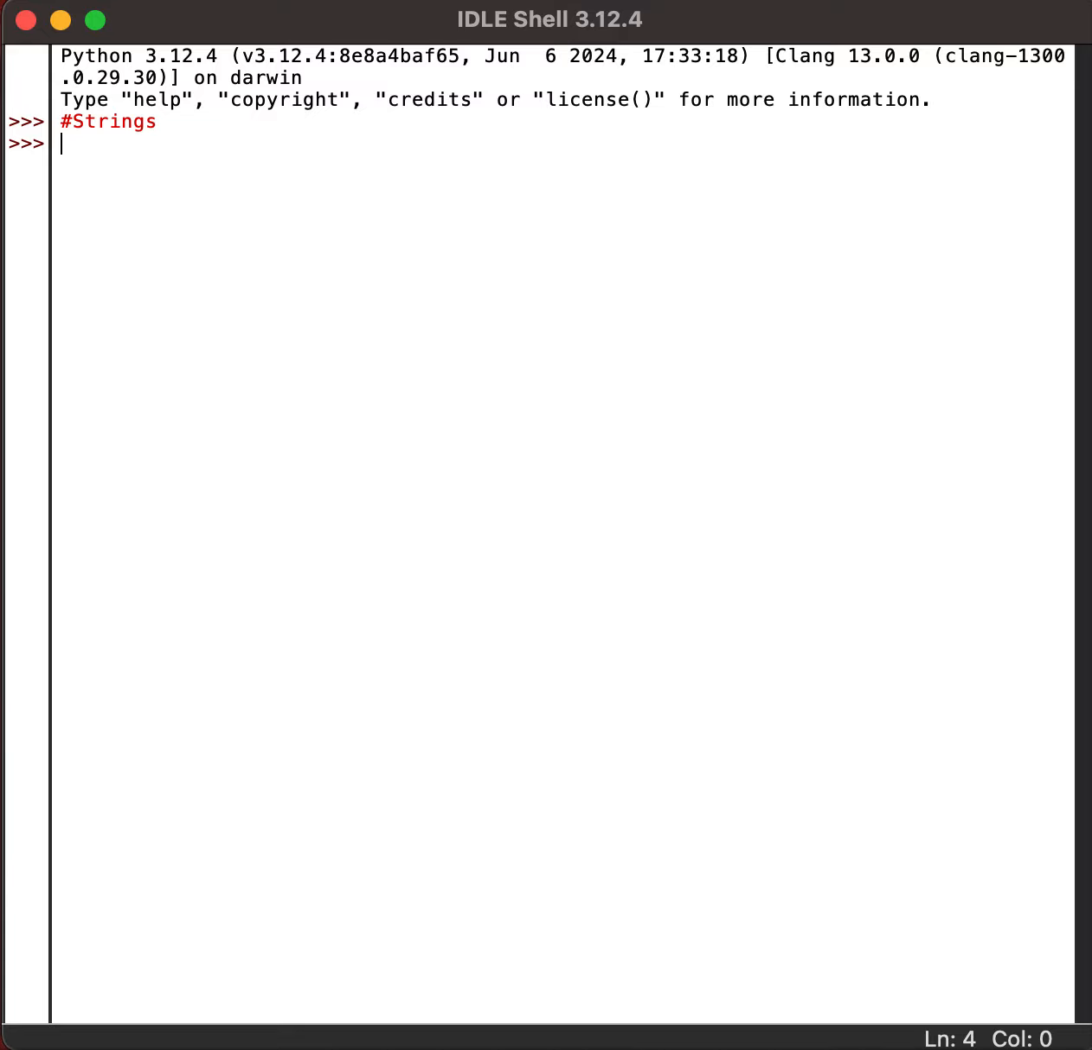In Python, a string is a sequence of characters which we can surround by either single or double quotation marks. This makes it easy to work with any text. Now let us see an example.